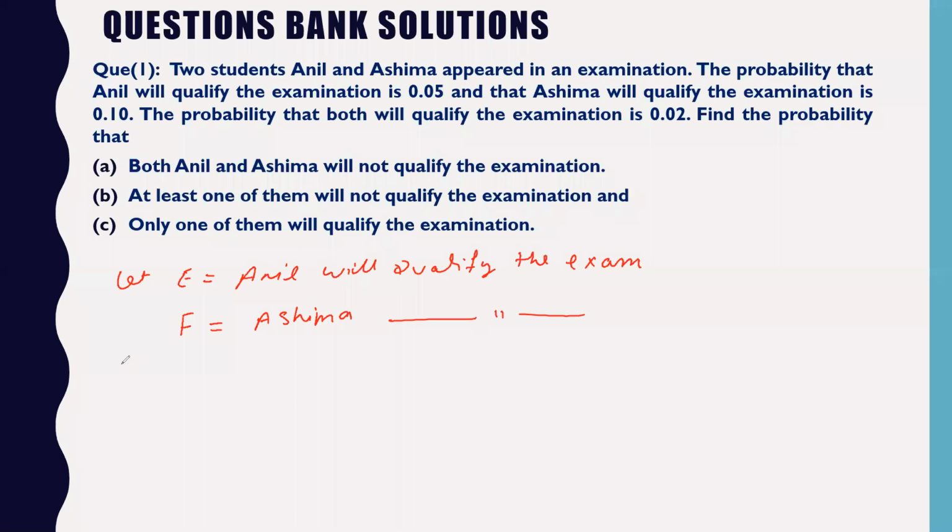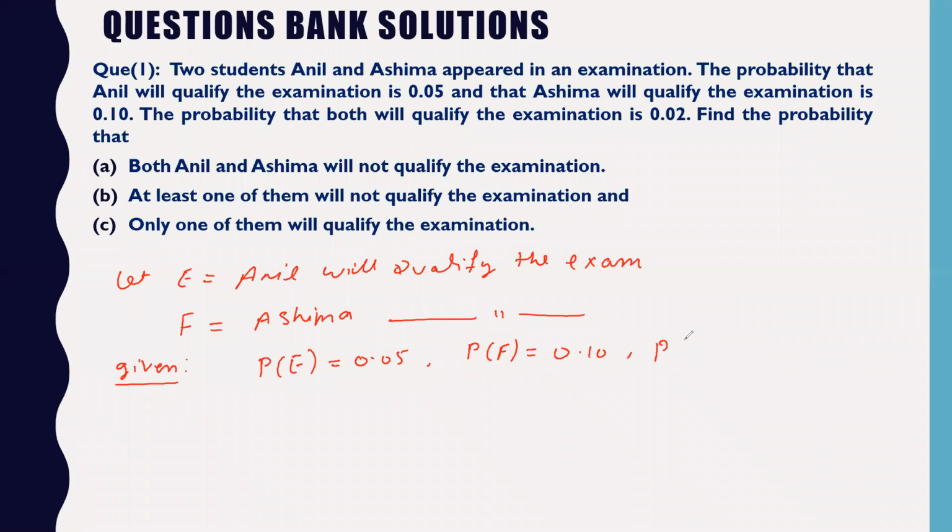So what is given to us? The probability that Anil will qualify is 0.05, so probability of E is 0.05. The probability that Ashima will qualify the exam is 0.10. And then we have one more thing: the probability that both will qualify.